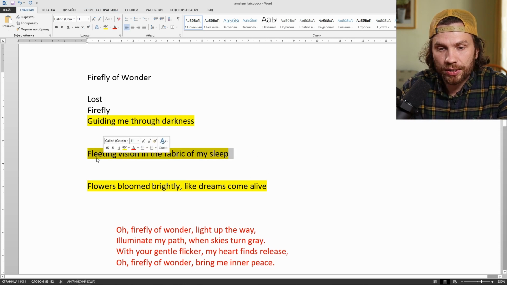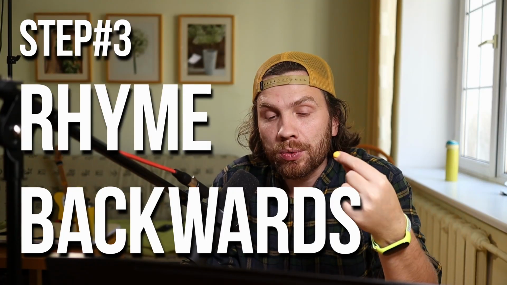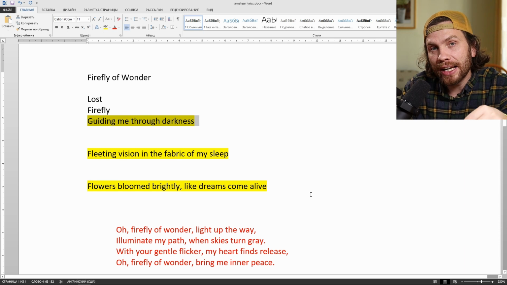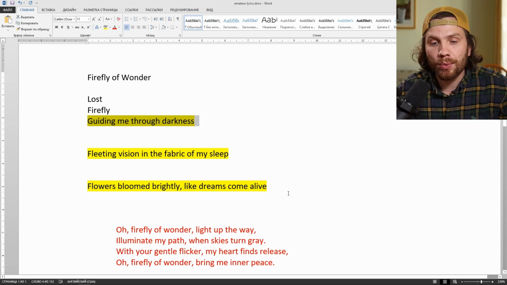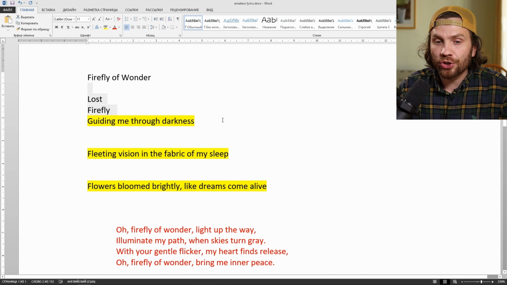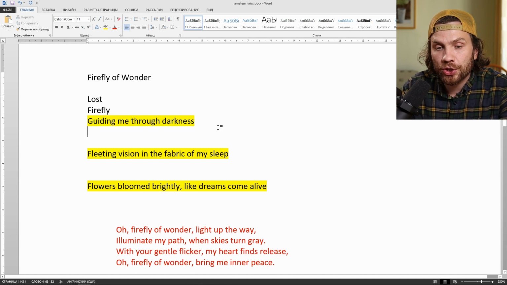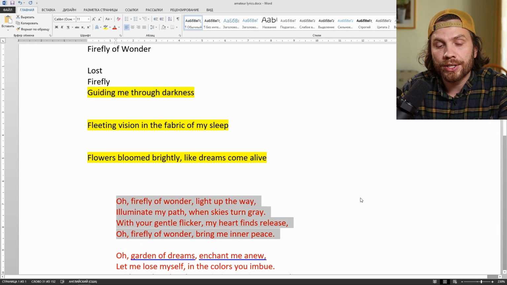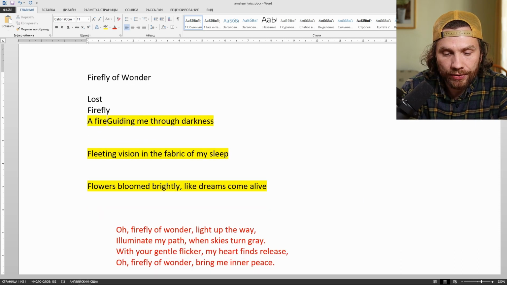Verse 1, verse 2, verse 3. Nice. Step 3 is to rhyme backwards. Now we need to put these 3 in the very last line of every verse and rhyme backwards to create tension and release with this line. That's the strongest position you can have in a quatrain, and we'll have quatrains in the same kind of meter as it was before. Firefly.